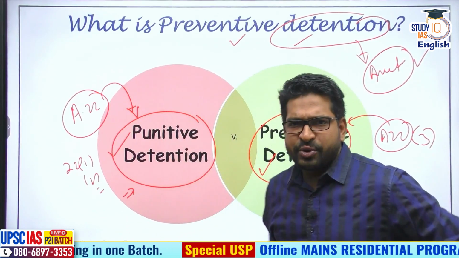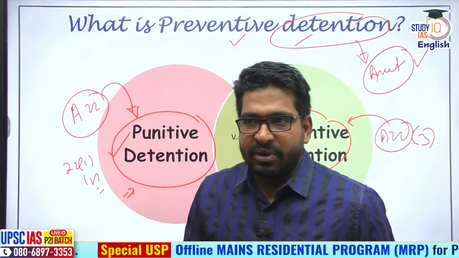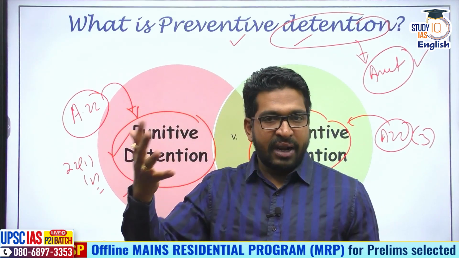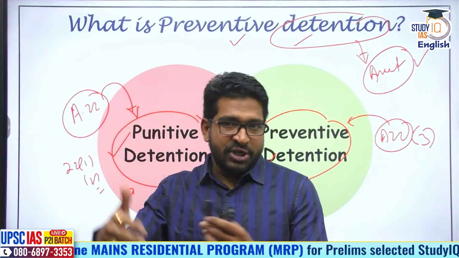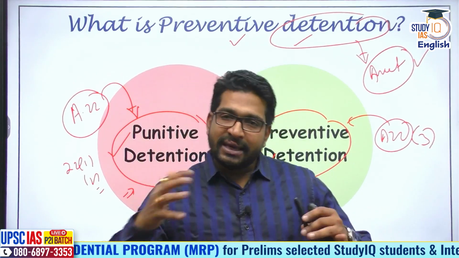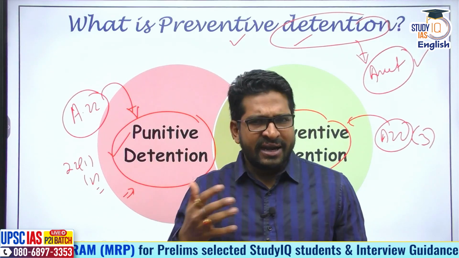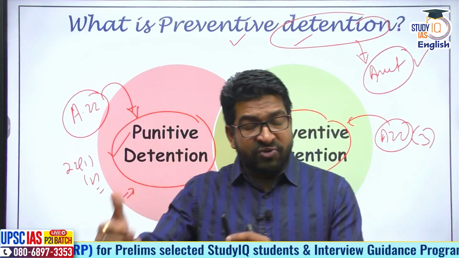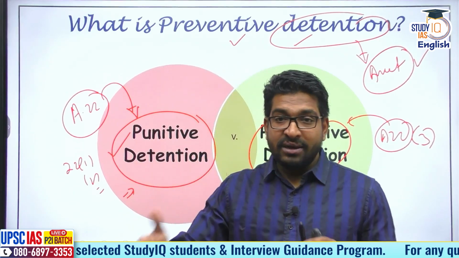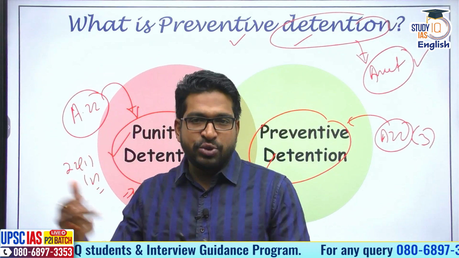Now, what is the meaning of punitive detention? Say, imagine I commit a crime. What will happen? The police will come with a warrant saying that you have committed this crime and I'm arresting you, and that warrant would be from a judge or a magistrate. The appropriate magistrate or judge would issue the warrant. They arrest me. Once they arrest me, they take me into police custody and then charges are filed, etc., and I have to be produced in front of the magistrate within 24 hours. The magistrate can extend the custody, and if the police custody is transformed into judicial custody, I may be sent to jail as well.